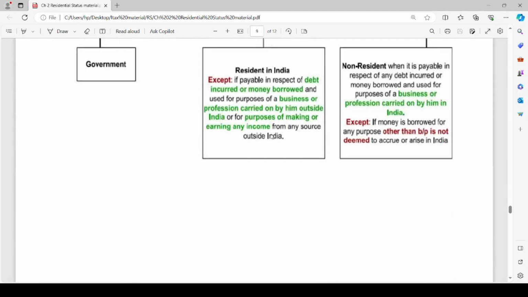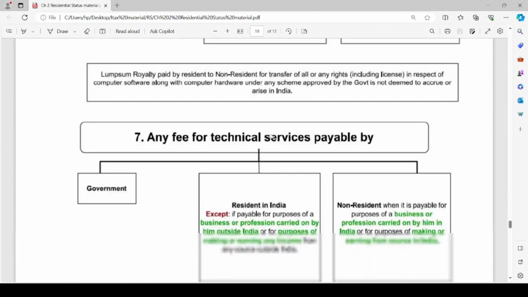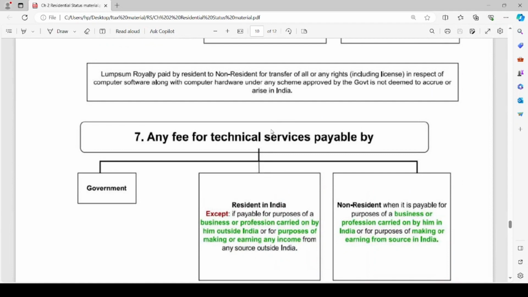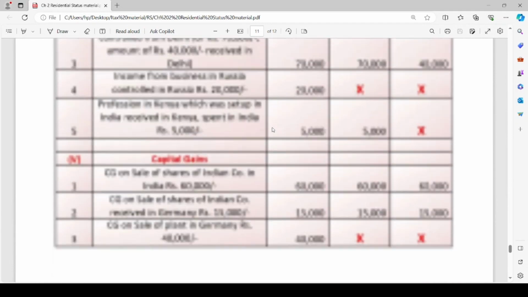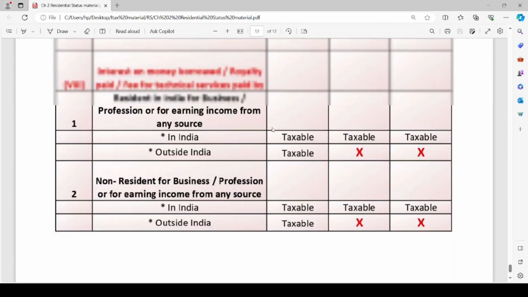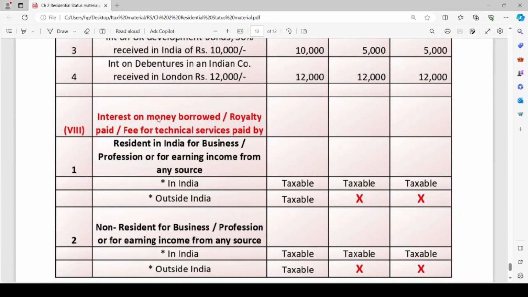The point number 5, interest payable, point number 6, royalty payable, and any fee for technical services payable. These are summarized as below in this master illustration. Interest on money borrowed, royalty paid, fee for technical services paid by resident in India for business or profession or for earning income from any source in India.